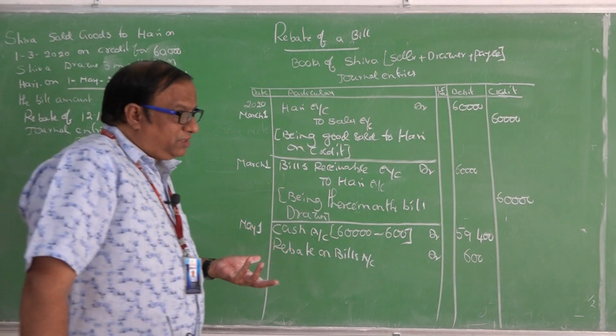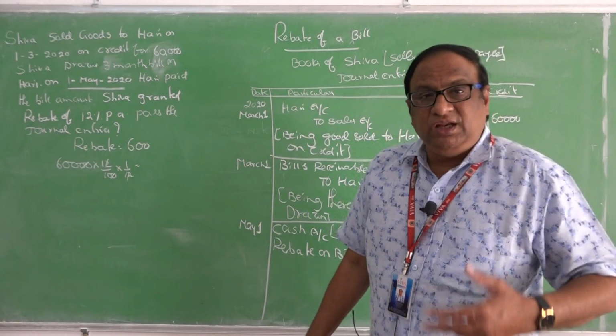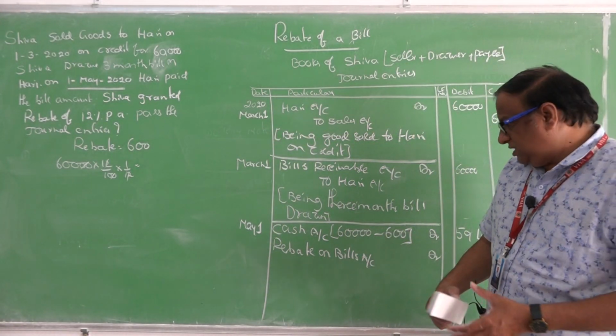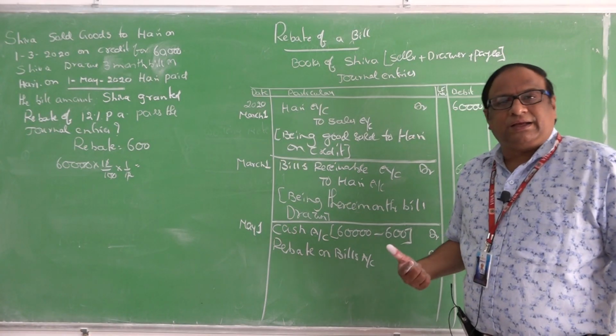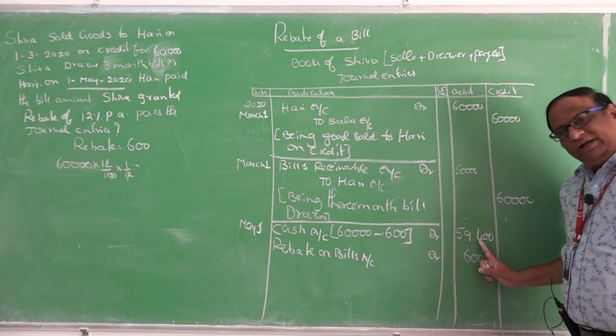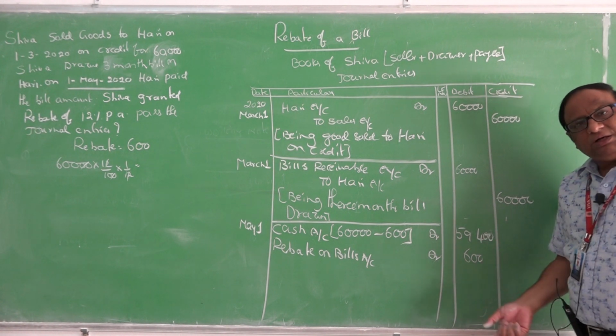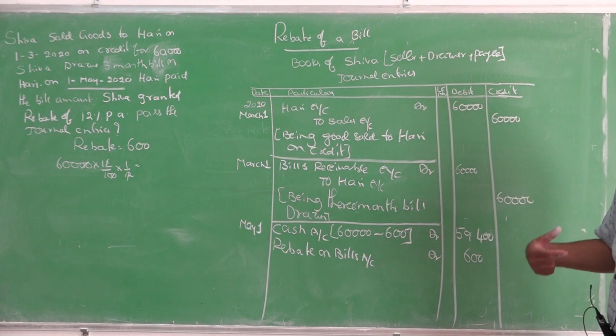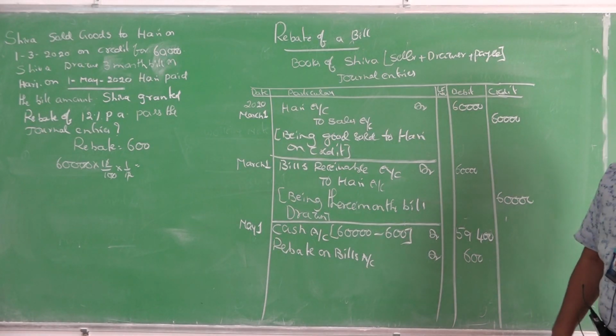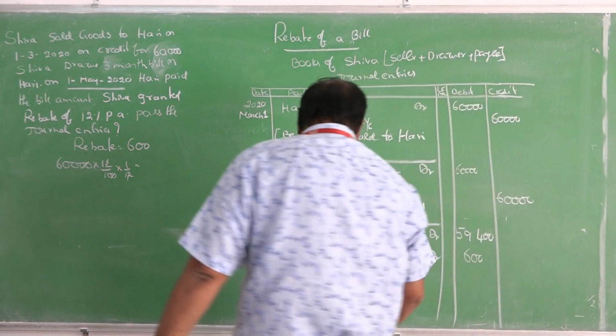Some of the students will ask me the question, your seniors in the CA course also. What they are asking is, sir, why did he lose the 600? Because it is a technique. 1 month before I am receiving 59,400. If I deposit it in the bank, then I will get the same interest. My money is guaranteed to be returned. That is the process of giving the discount.